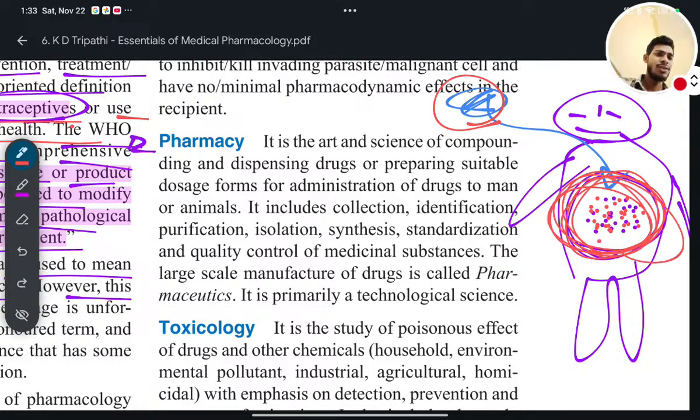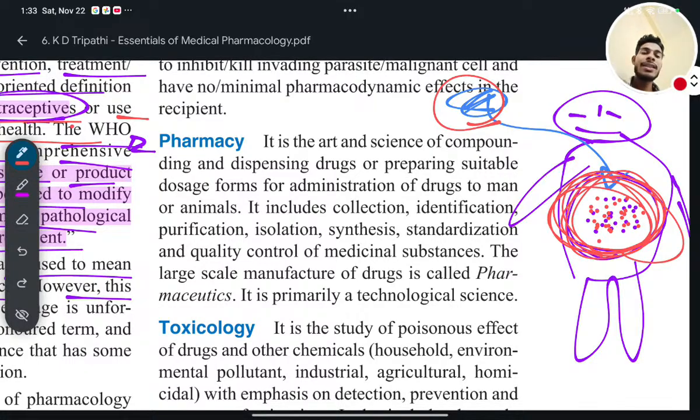then is it useful or not? No, it is not useful. Ultimately it is dangerous. Why? Because I am using a drug for the treatment of the disease, so that I can be cured and my body condition gets better.